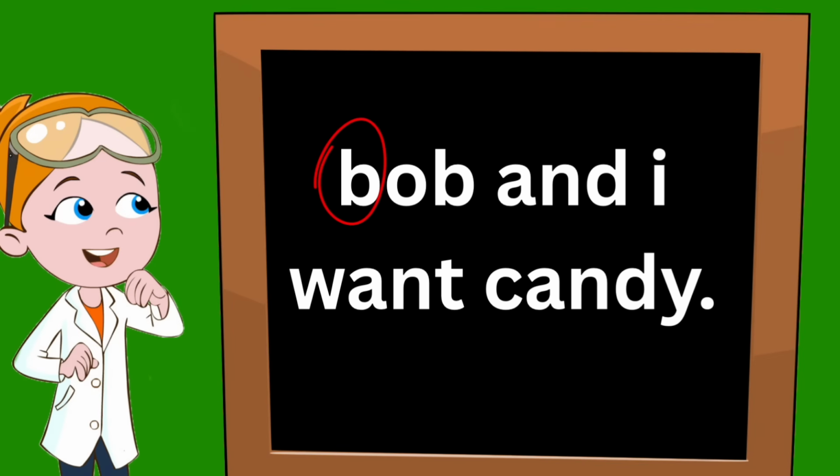So there's 2 reasons that it needs to start with a capital letter. But wait, there's another letter that should be capitalized as well. That's right, it's the I. I should be capitalized when it's by itself as a word. So that I needs to be a capital letter. Bob and I want candy.